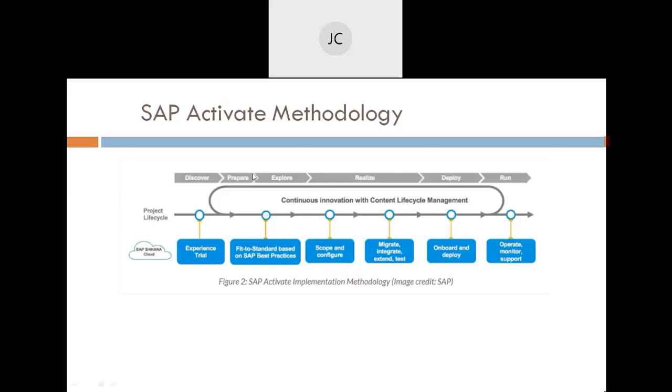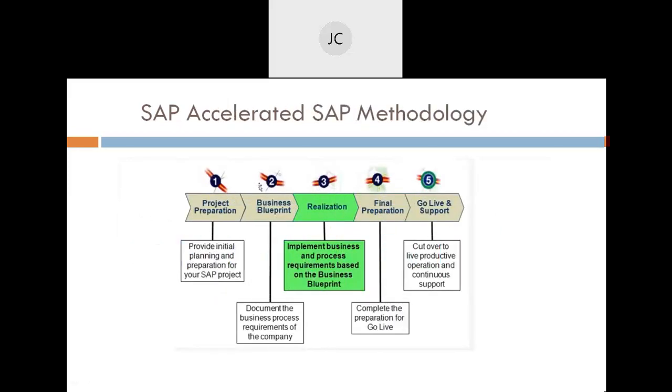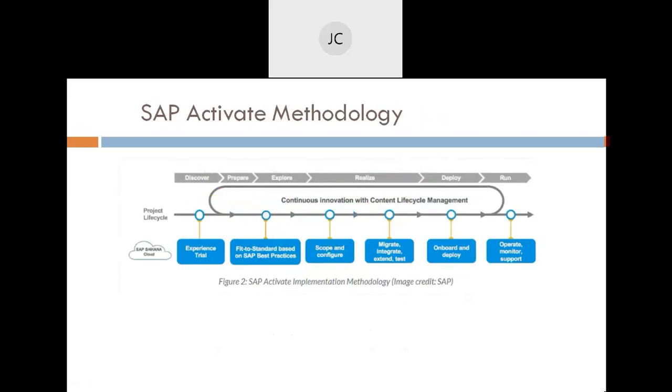First, basically this is a 4 step. Okay, this is a 5 step. But Activate says to be a 4 step: Prepare, Explore, Realize, Deploy. And as per the steps, the proper steps are followed. What we do there is explained here. But we also have a Discover stage here.